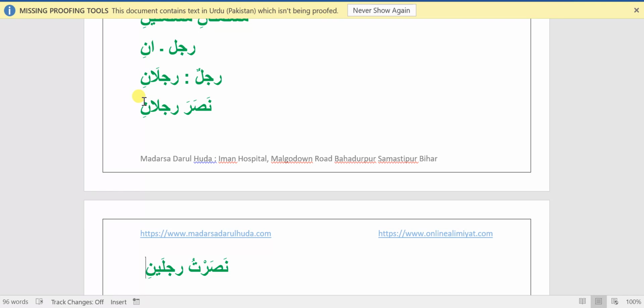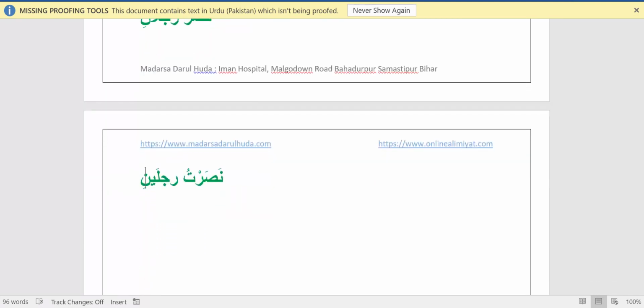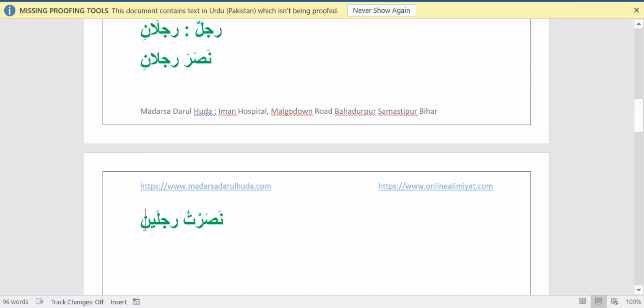Because the i'rab of the tasniya word rajulani is changed to rajulaini. So this yaa noon is actually telling us that this word is in halate nasbi. Halate nasbi means when it has fatha on it. So rajulaini holds the same i'rab that rajulan holds, that is fatha.